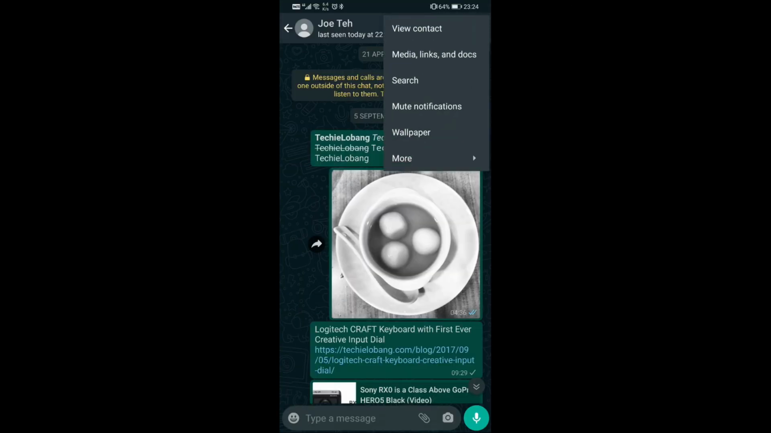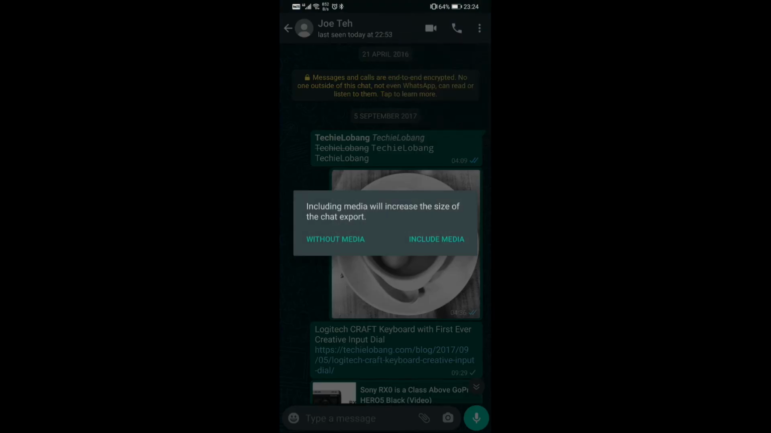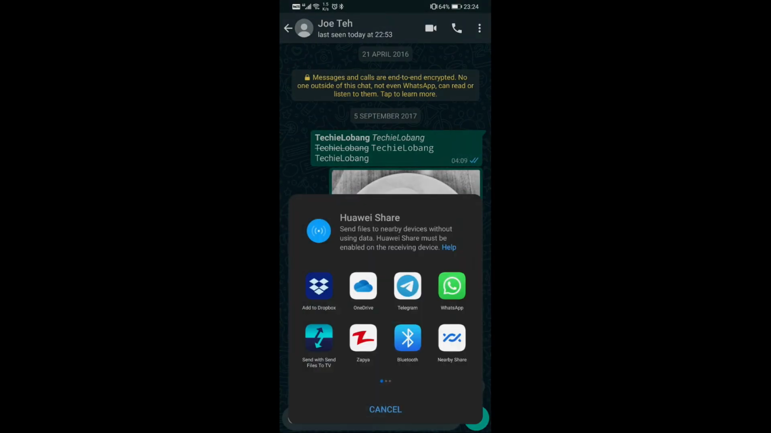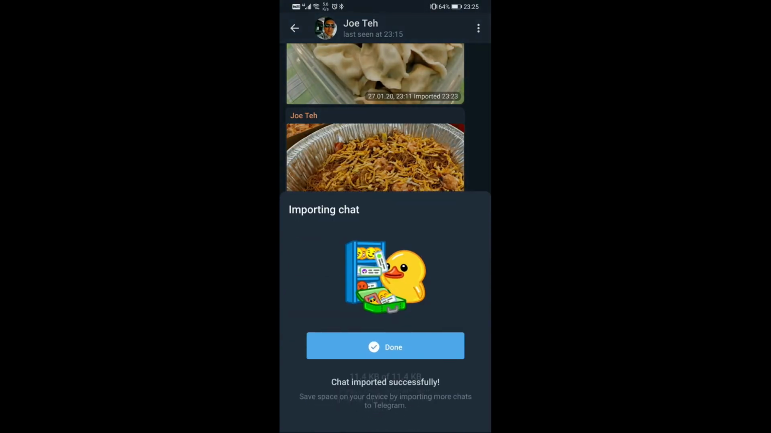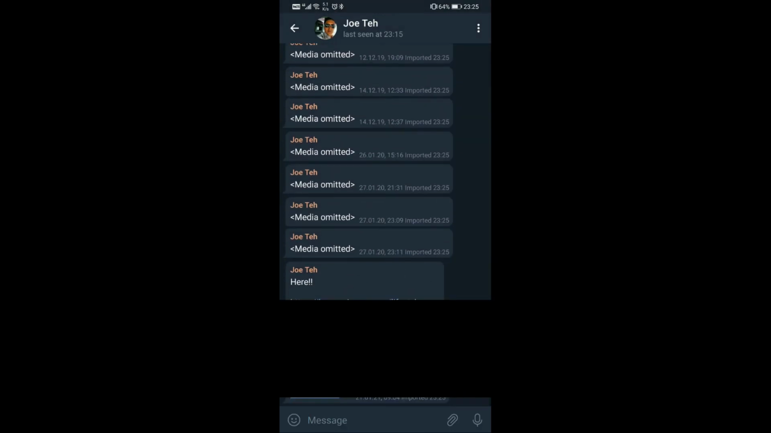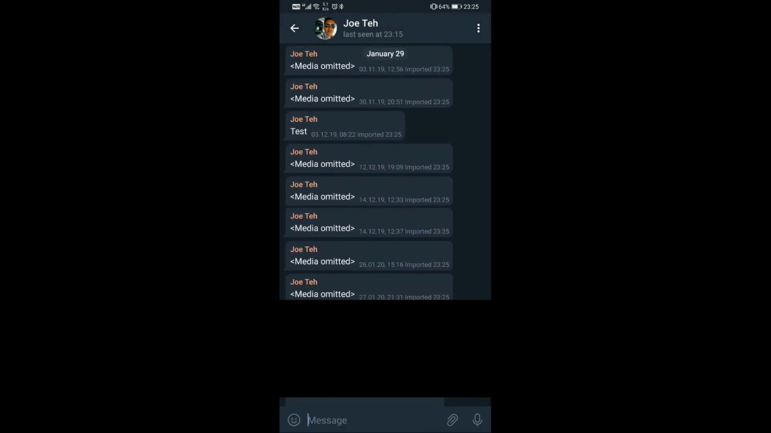So I tried to investigate it, and I realized that maybe it's because of the media that is causing it. I may have been changing phones and backing up the WhatsApp chat group, and this may lead to some error. So I tried to export without media, using the same method to Telegram, to this account again, and it's done. And you can see that those media have been omitted from this transfer.